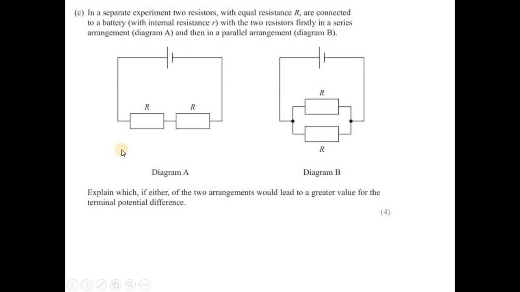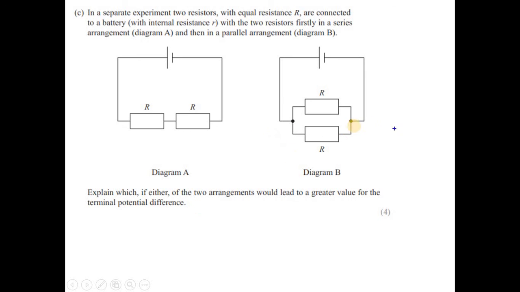C. In a separate experiment, two resistors with equal resistance R are connected to a battery with internal resistance R, and with the two resistors firstly in a series arrangement, diagram A, and then parallel arrangement in diagram B. Same power supply, same internal resistance, same EMF. Explain which, if either, of the two arrangements would lead to a greater value for the terminal potential difference.